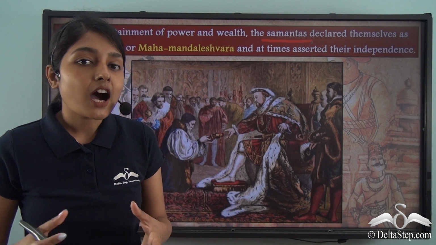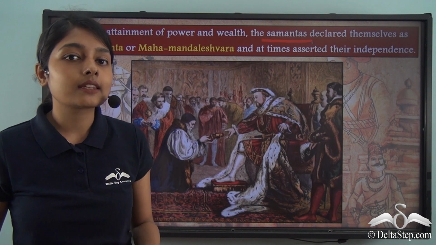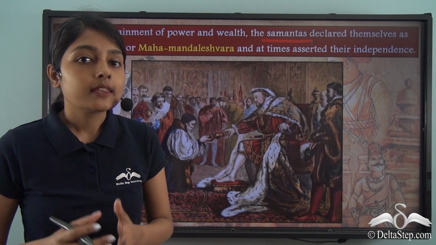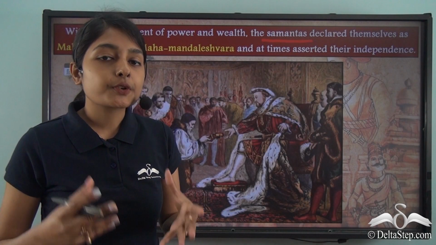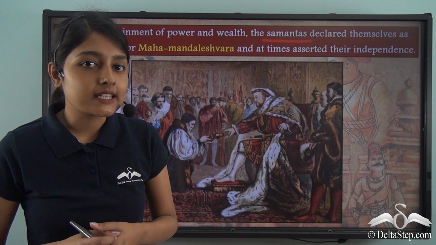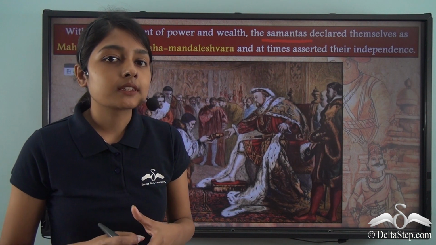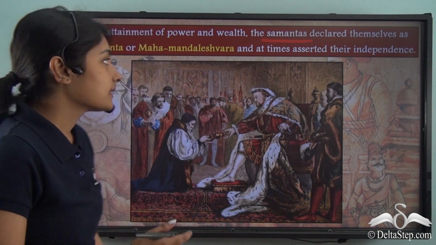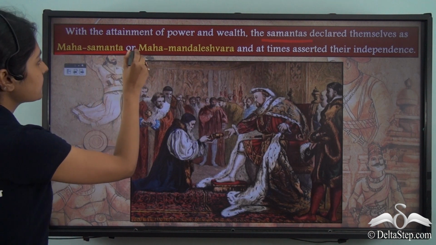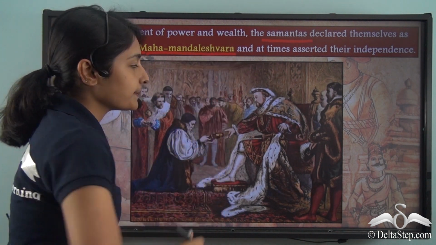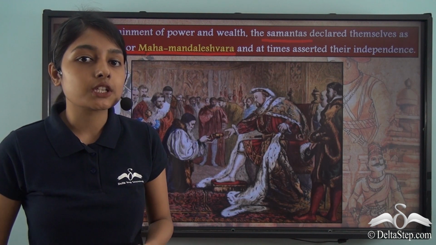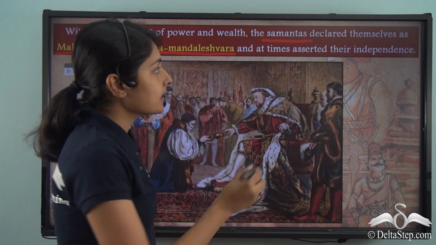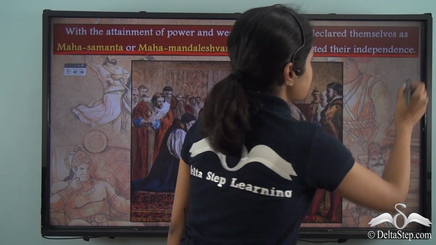Which is why after they started attaining wealth and property and power, they now wanted to declare themselves independent. So in the process of declaring themselves independent, these Samanthas now assumed the title of Mahasamantha or Mahamandaleshwara. This means the great lord of a circular region, and in this way they asserted their independence.